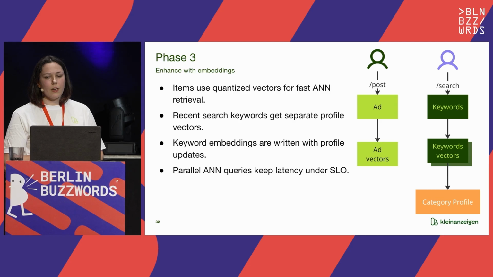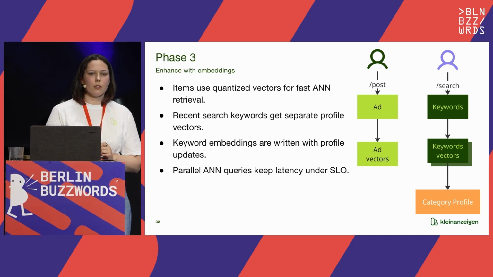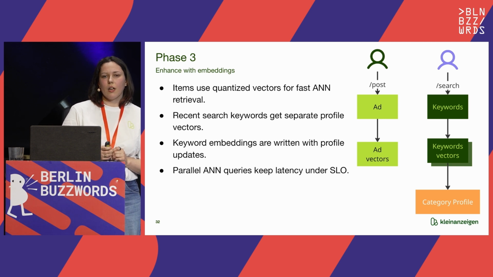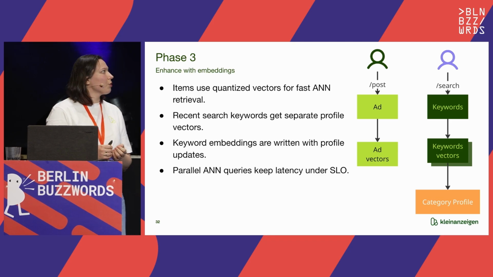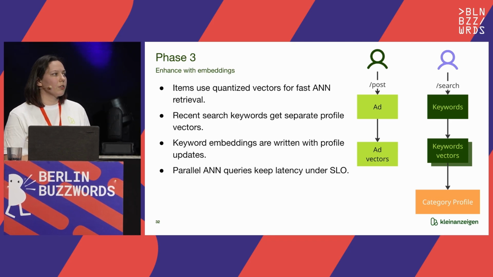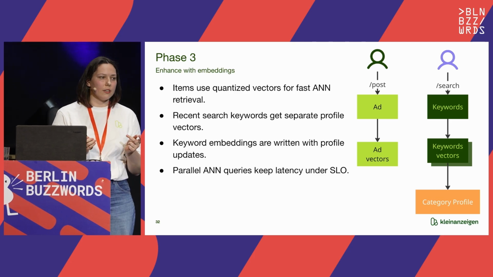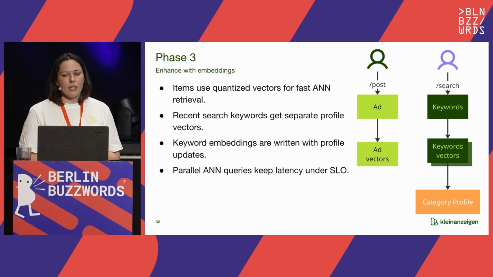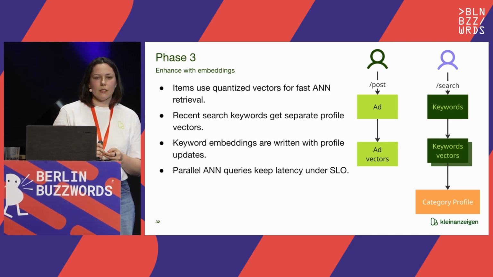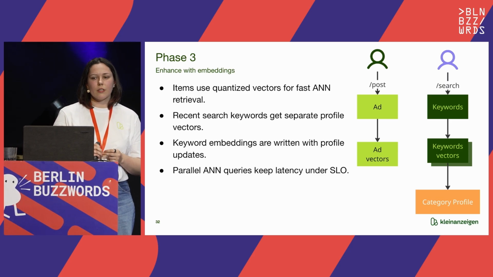And as for the user category profile, we used the user's recent searches. For example, I could search for garden furniture, for a wardrobe, for anything else, and we decided to store these search vectors separately, not create an average vector. That's because we wanted to keep these different intentions.